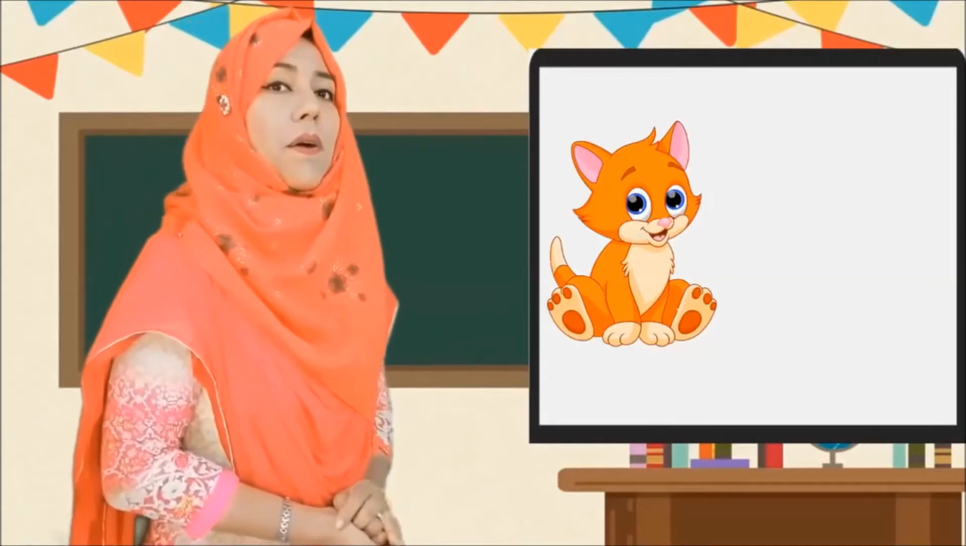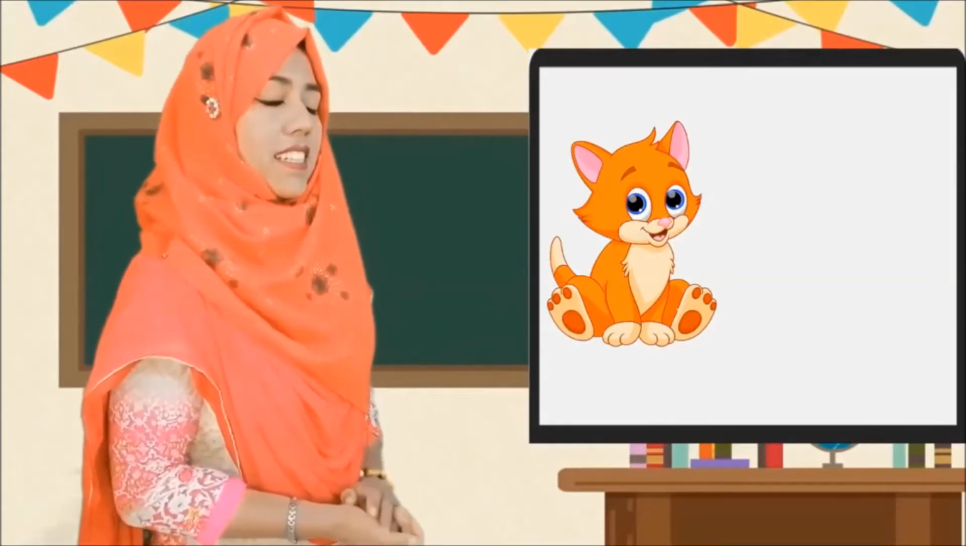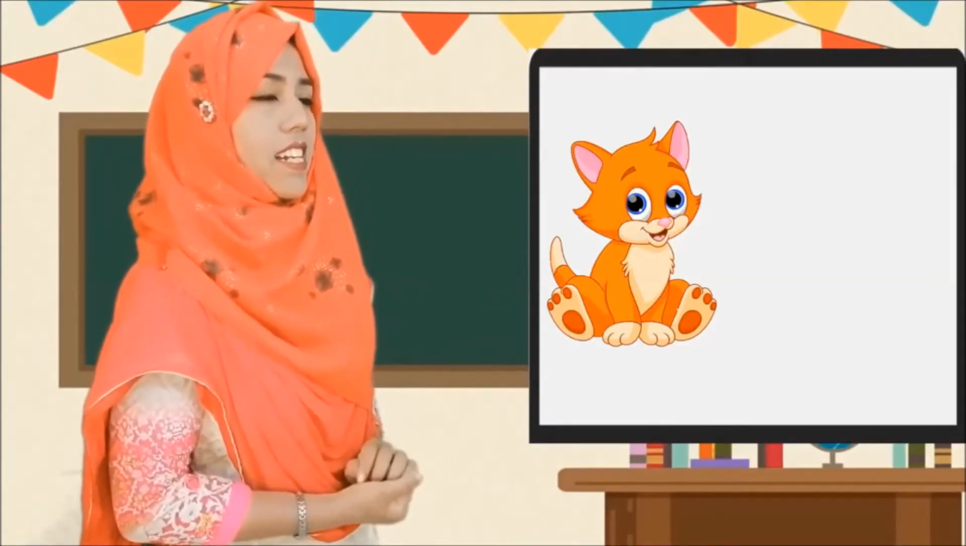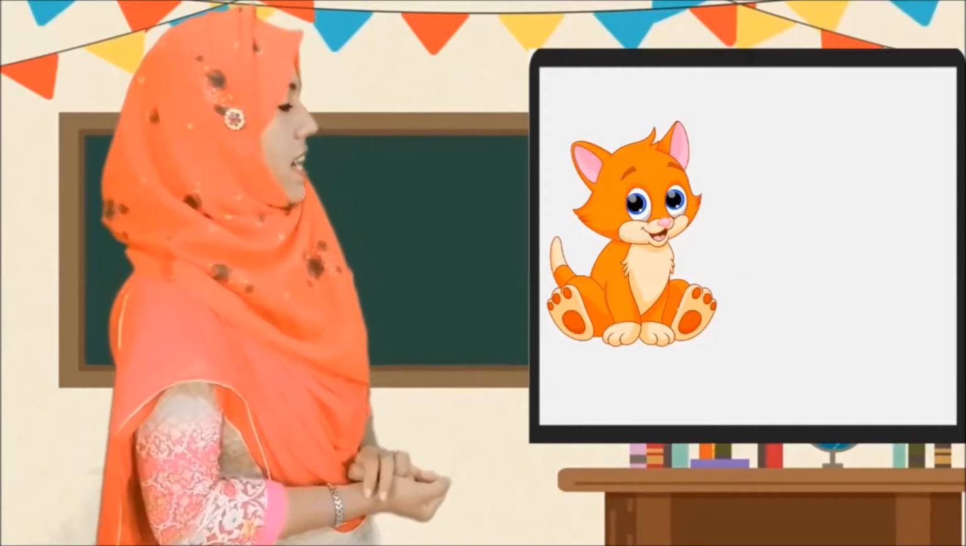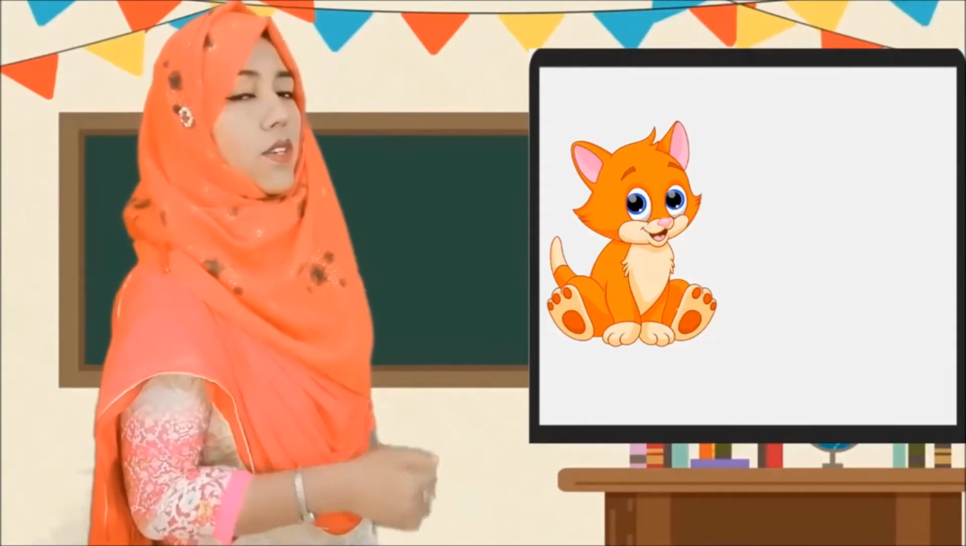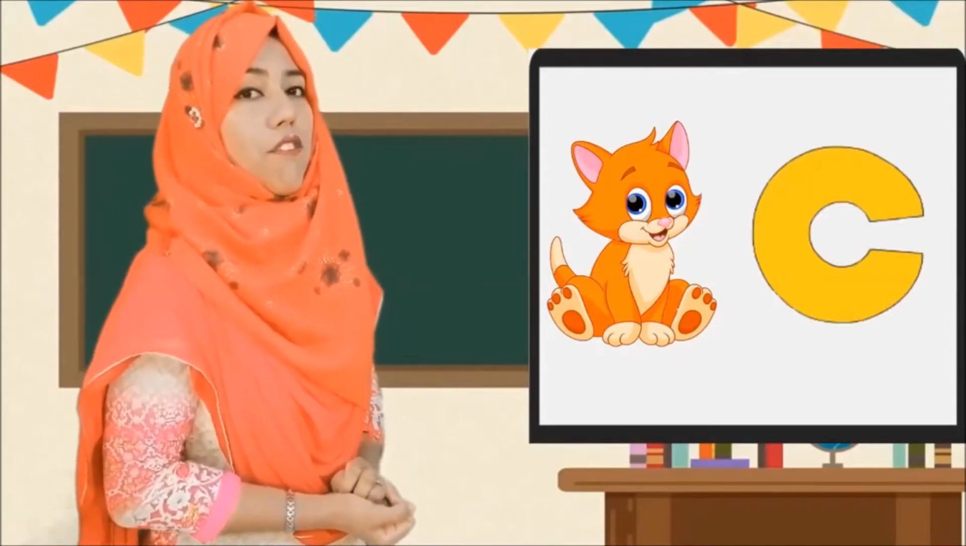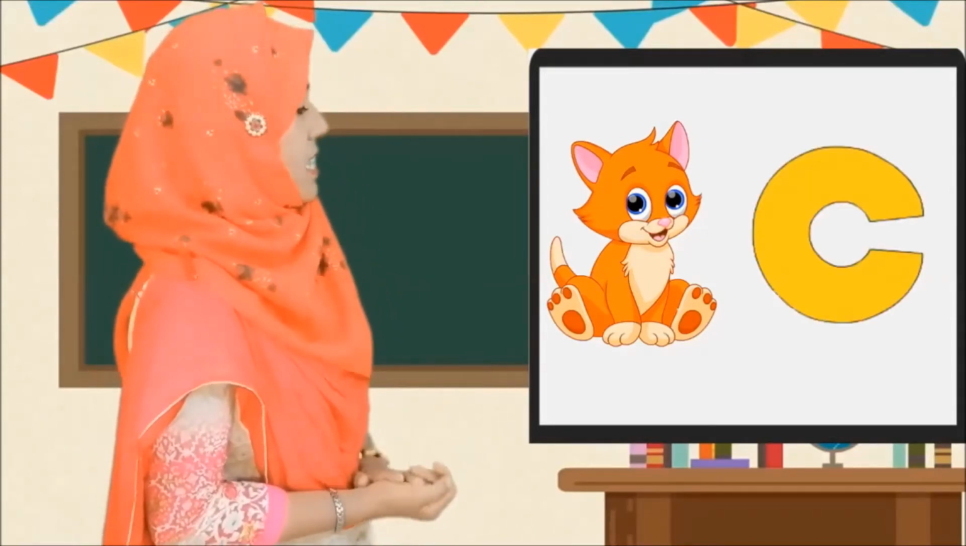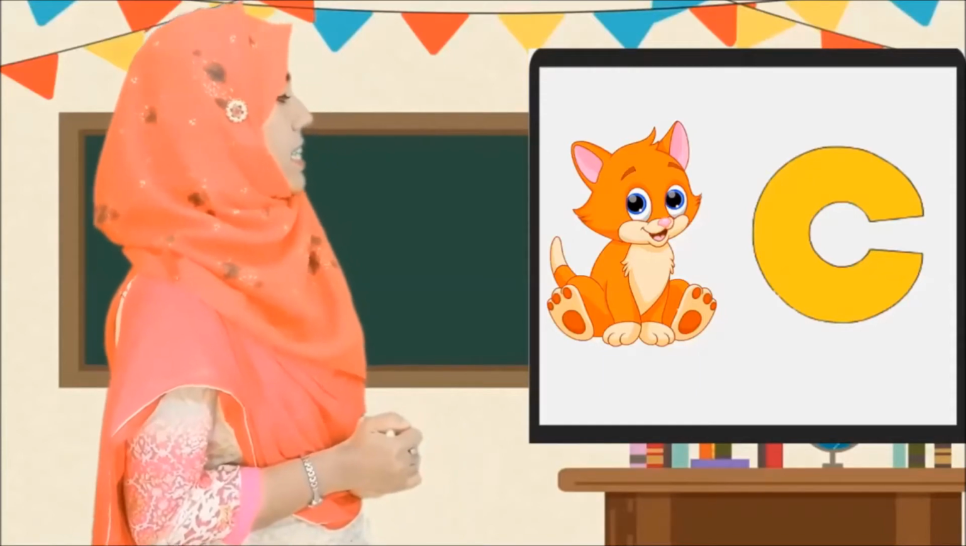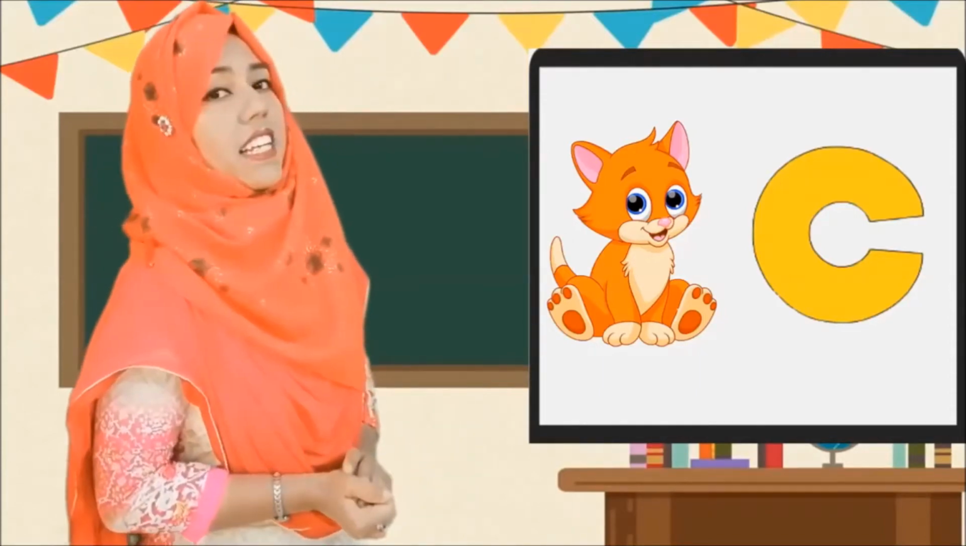Now look, this is cat. What for cat? So beginning sound is here ka. Ka, cat. So which letter sound is ka? C. C phonic sound is ka. C, ka, cat.